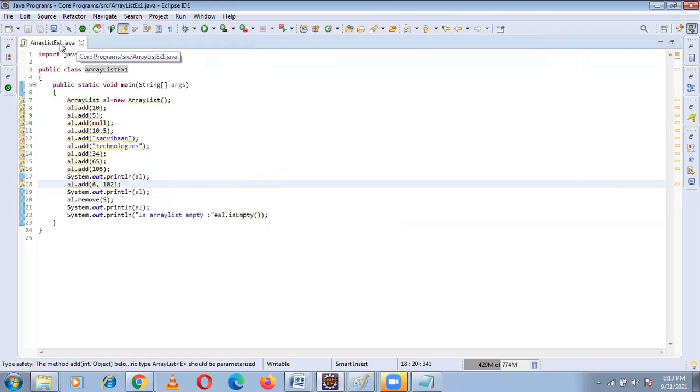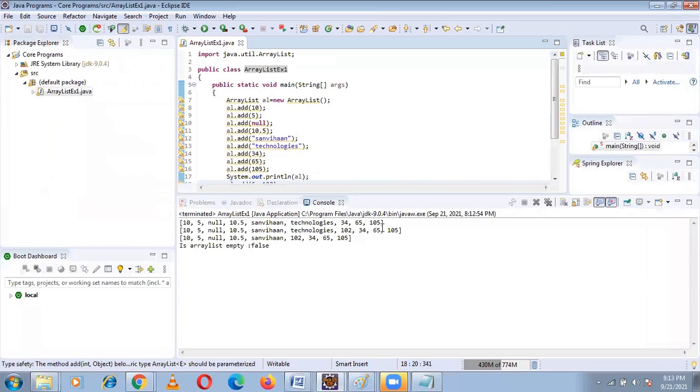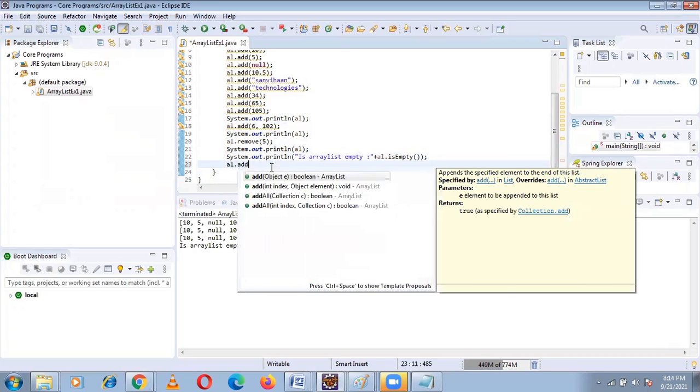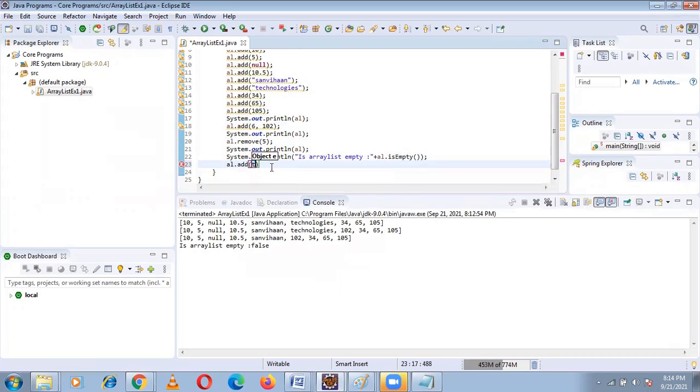See here, after 105 I want to add. After 105, I already gave AL dot add of 105, up to 105 is over. Now I want to add again here. I will write AL dot add of, and I give technologies.